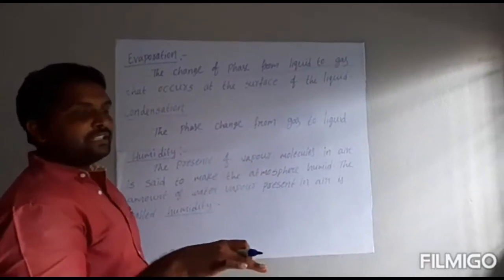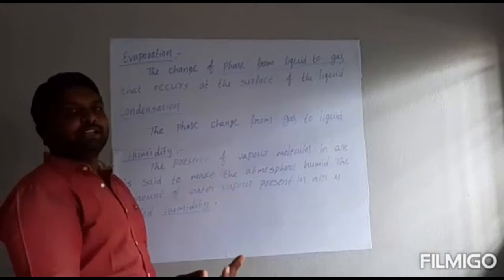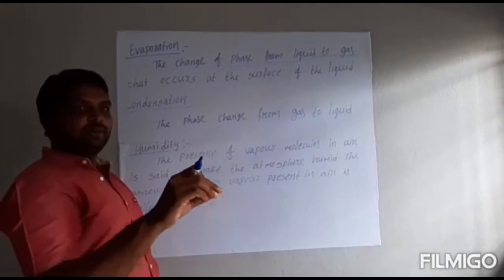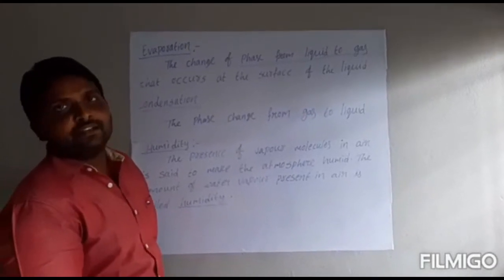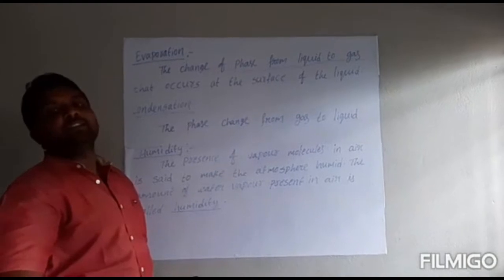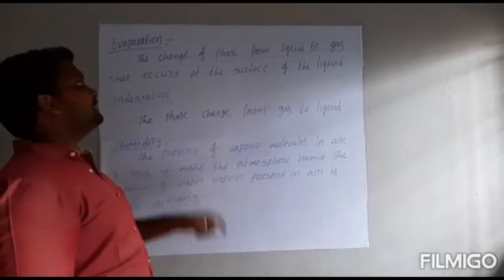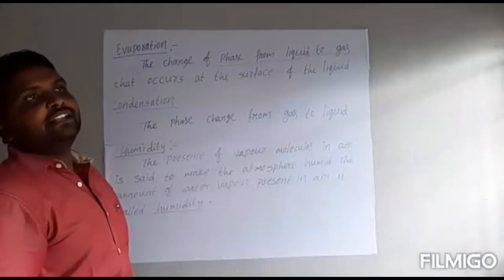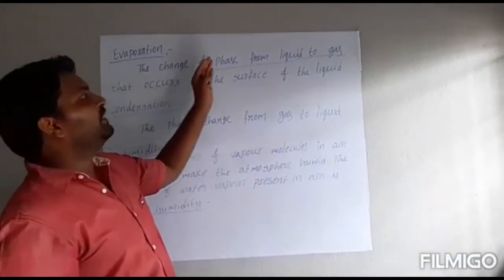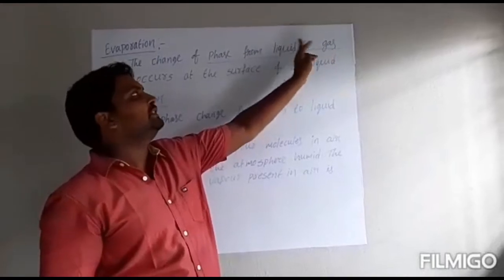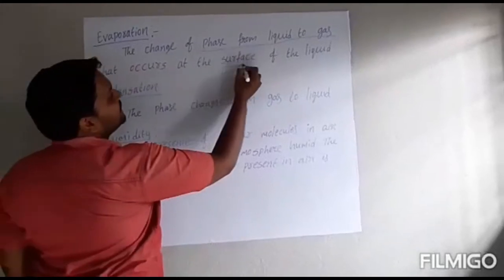And where does it happen? On the surface of the liquid. On the top of that liquid, it will get evaporated. If you check the surface of the water, it will be hot. If you check inside the water, it will be cool. That means inside the water, evaporation does not happen. Evaporation happens on the surface of the liquid. That's why we say evaporation is a surface phenomenon. The change from liquid to gas is called evaporation, and it is a surface phenomenon.